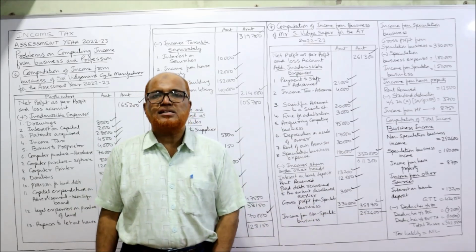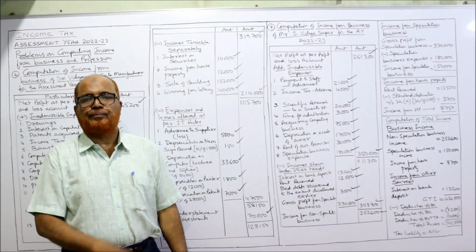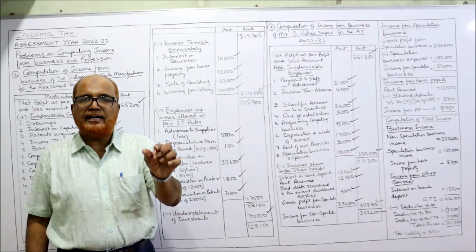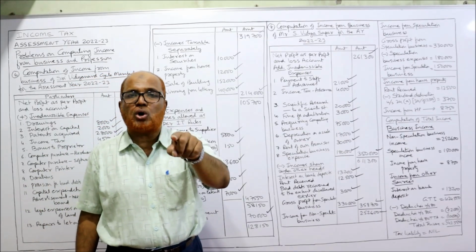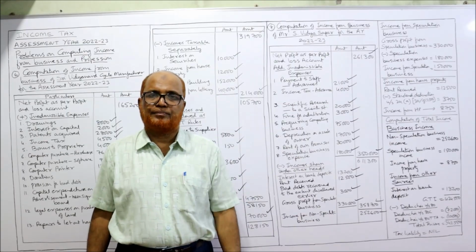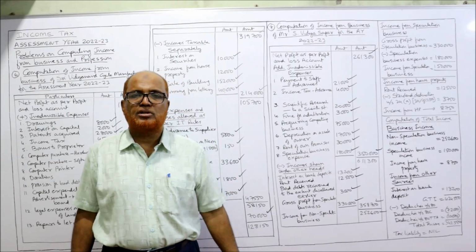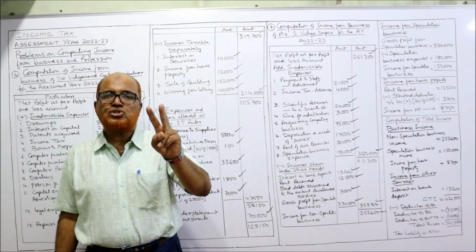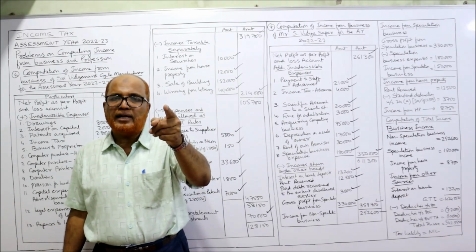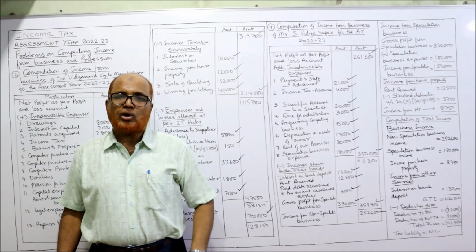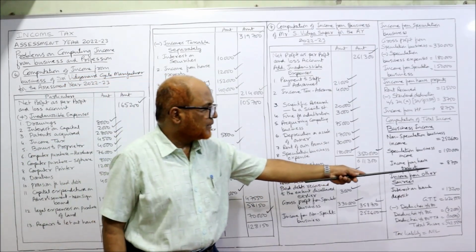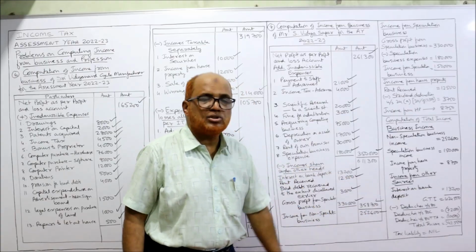Secondly, deduction under section 80TTA. This 80TTA deduction will be allowed whenever an assessee is having interest on bank deposit. How much is the deduction? Least of the following two: actual interest received or 10,000, whichever is less. Actual interest received is 13,200.